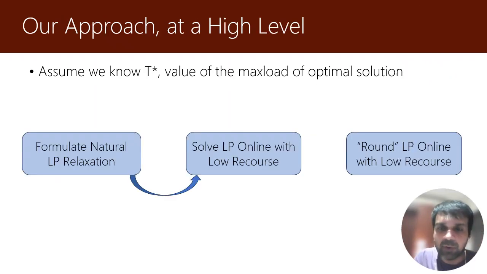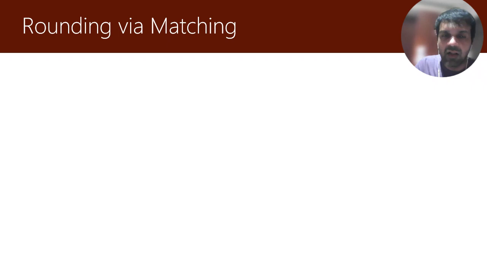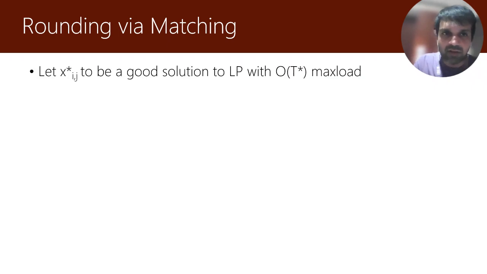So with that approach, we can actually maintain an online solution to the fractional LP relaxation for this load balancing problem with a small number of changes to the fractional solution, or low recourse. So the next question: let's look at the rounding algorithm. Let x star ij be a good fractional online solution that we maintain to the LP relaxation, and suppose the maximum load of every machine is at most order of T star.